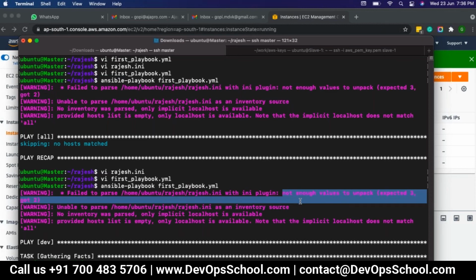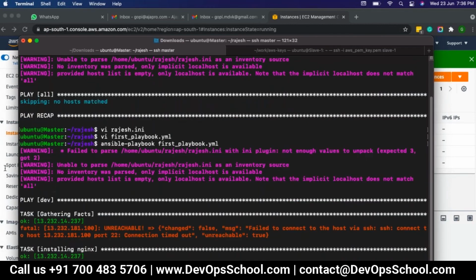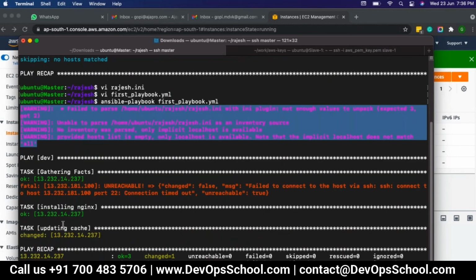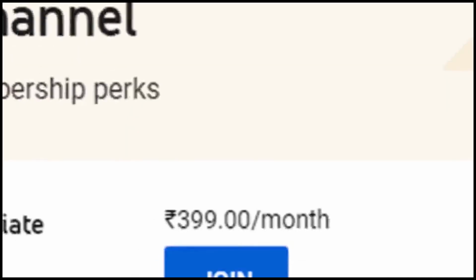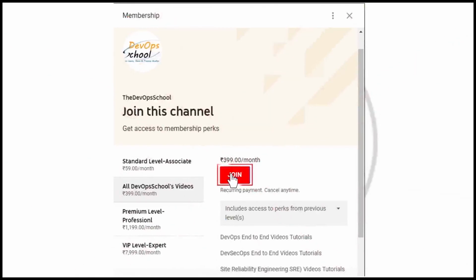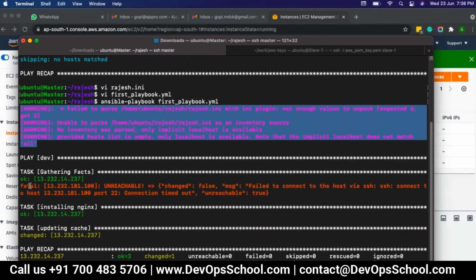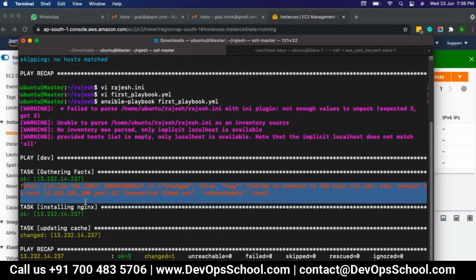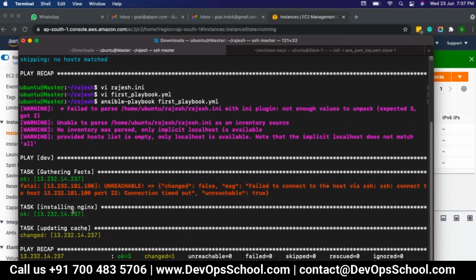Not enough values to unpack, expected... See, inventory. So yeah, you remove that. No worries. It is getting played for one server. So it skipped the down server and continued for the other server.